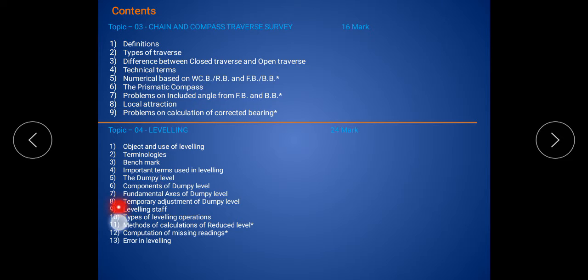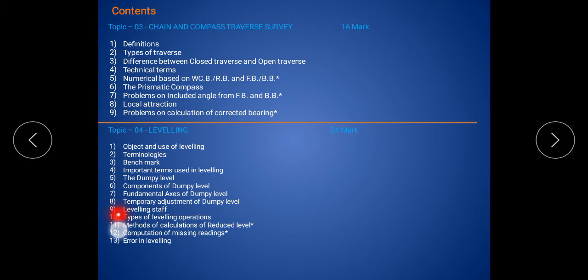The eighth content is the temporary adjustment of the dumpy level, which means when we go on the field, we do the temporary adjustment of the dumpy level. How do we do the temporary adjustment? We study this in the eighth content.